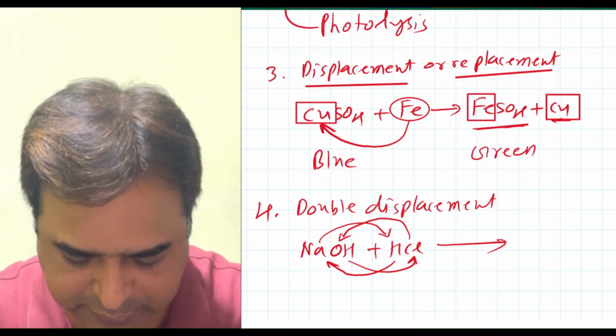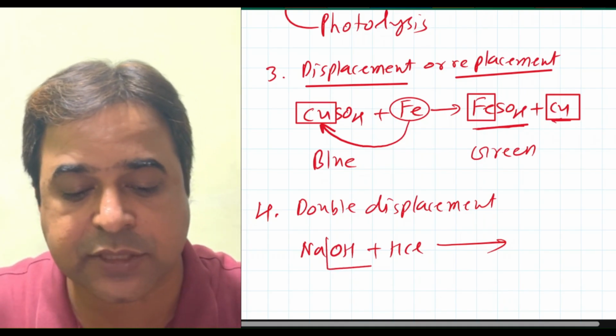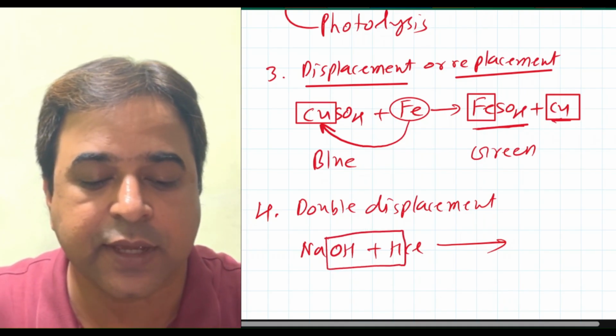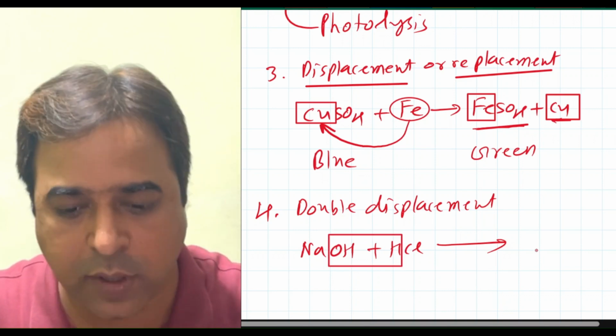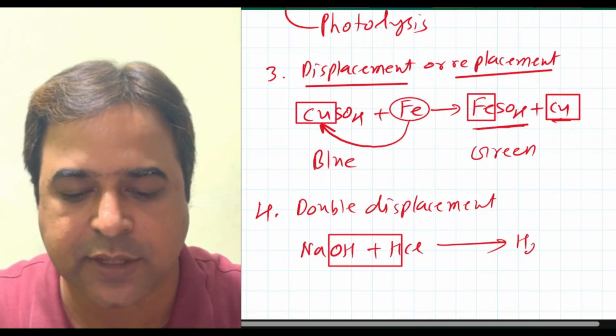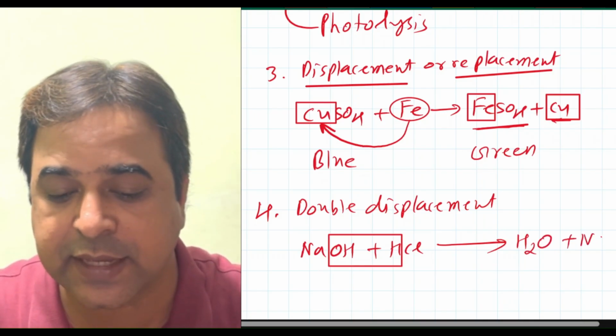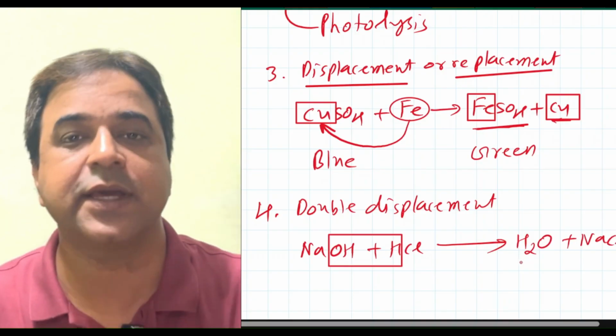What will be the product? You can see here, this OH and H is going to form a water molecule. You can write HOH, but it is a water molecule. And here this is NaCl.